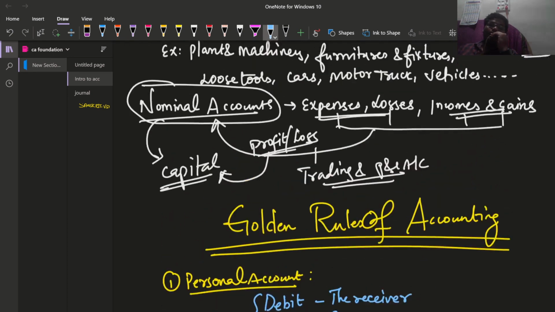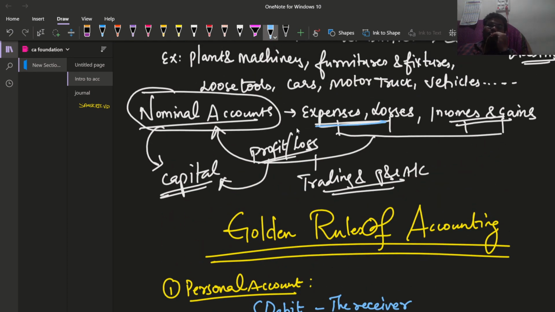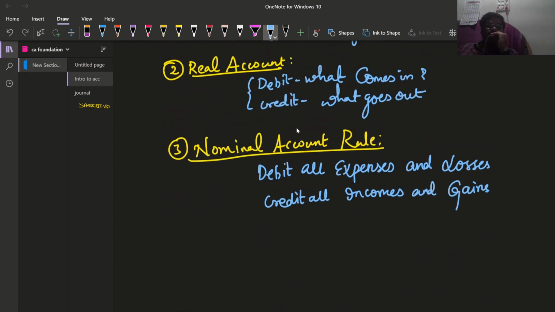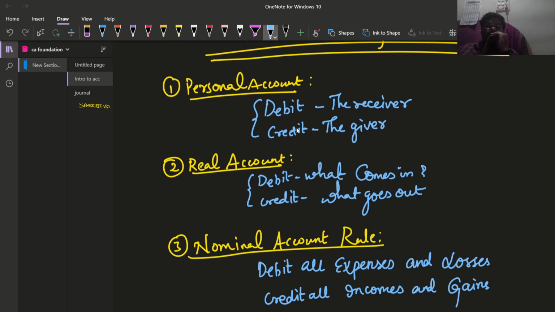That is the reason why I have treated these two at a time. Okay. Debit all expenses and losses, credit all incomes and gains. These are the three rules which we are required to remember for a whole accounting period life.